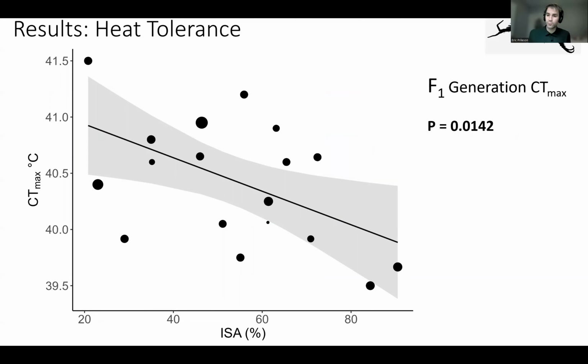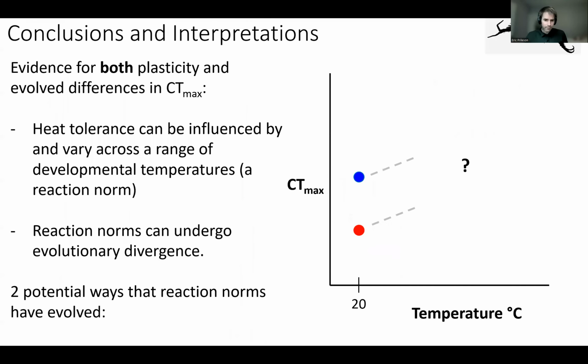So this is interesting because we have a difference between our field caught generation springtails in heat tolerance and the F1 generation of springtails and their heat tolerance. Right. So with these differences, we have evidence for both plasticity, that the differences are expressed between the F0 and the F1 generation, and also an evolved difference in CT max, where in the F1 generation, the low ISA populations are expressing a higher heat tolerance compared to the field caught generation. Compared to high ISA location springtails.